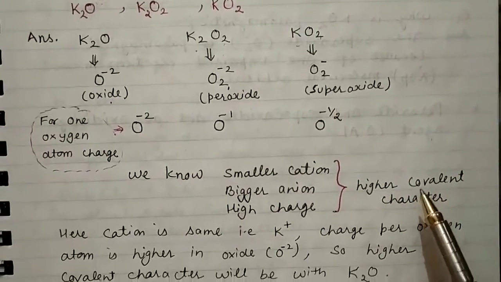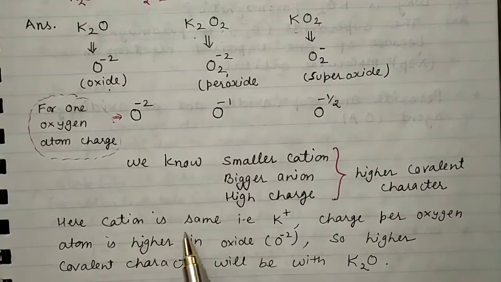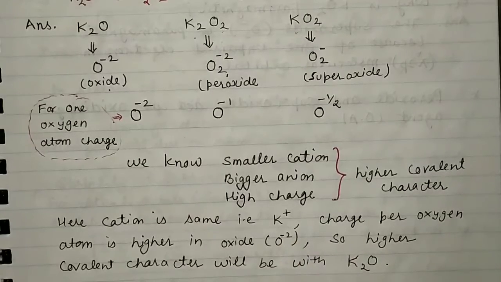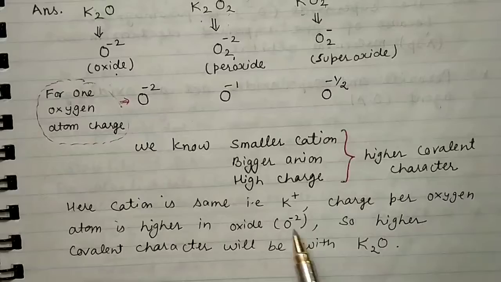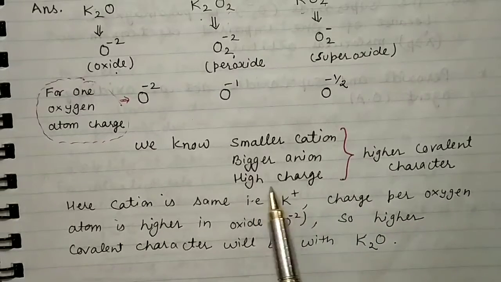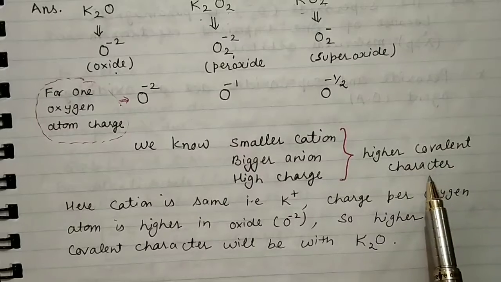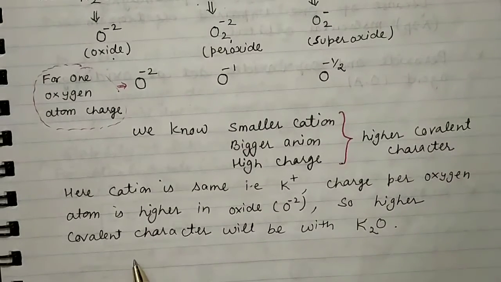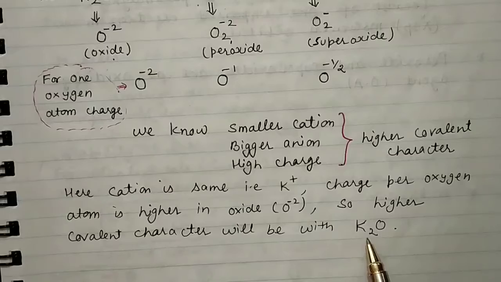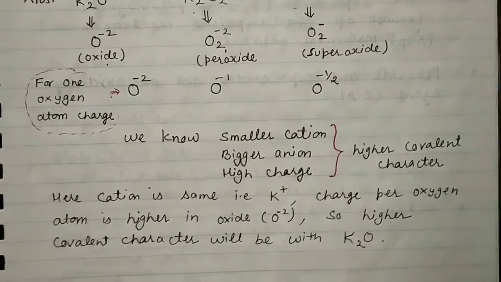So here the cation is the same, that is K+ is the same. Charge per oxygen atom is higher in case of oxide. So the higher the charge, the higher the covalent character it will create. So here the covalent character will be higher for K2O.